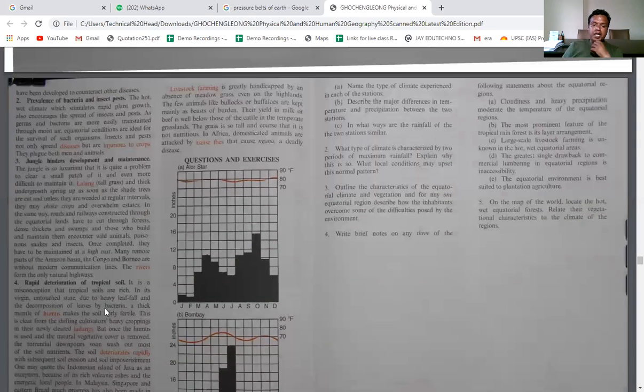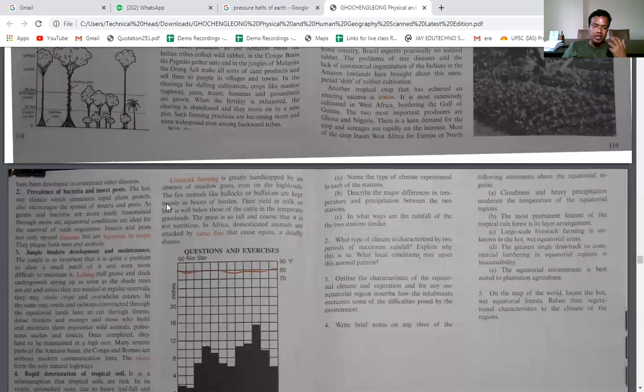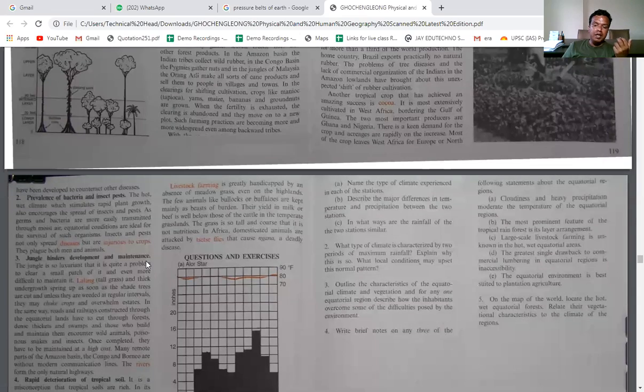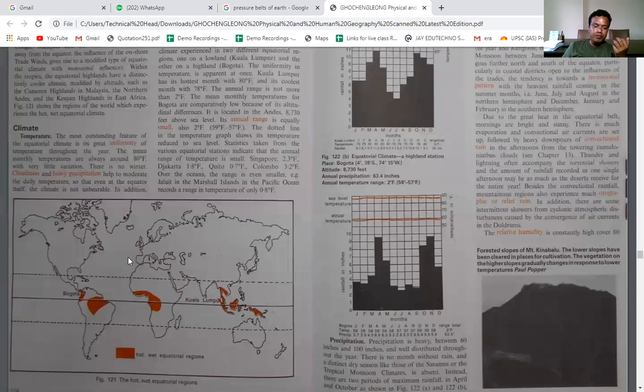So what you need to remember about the equatorial type of climate is that tsetse flies are found in this region. Tsetse flies can bite the animals, and these animals die at an early age, and obviously agriculture is also not possible, lumbering is also not possible, livestock farming is also not possible, and that is why the maximum population located in this equatorial type of climate have a tribal life, right?